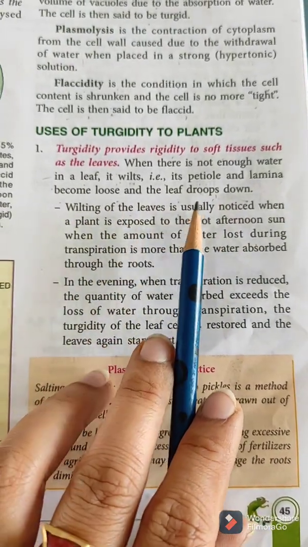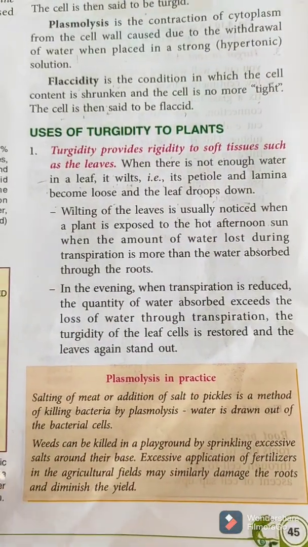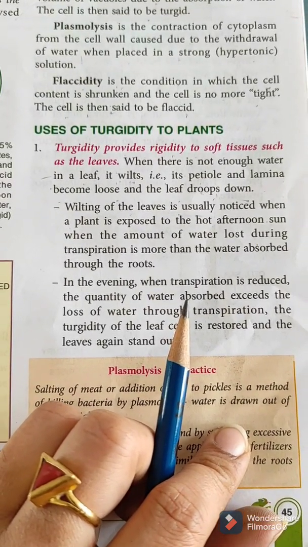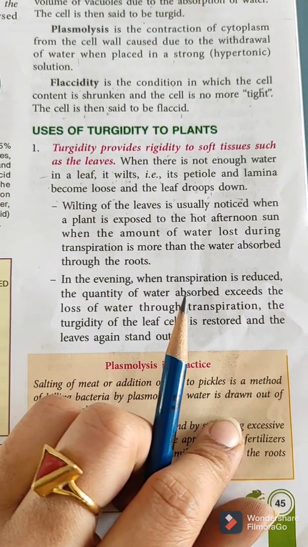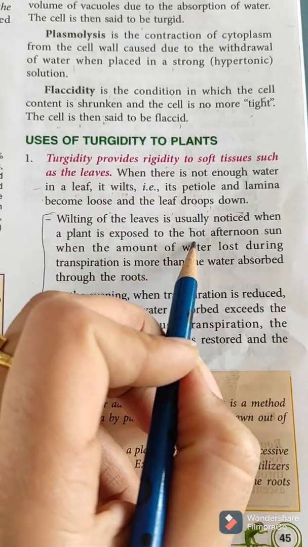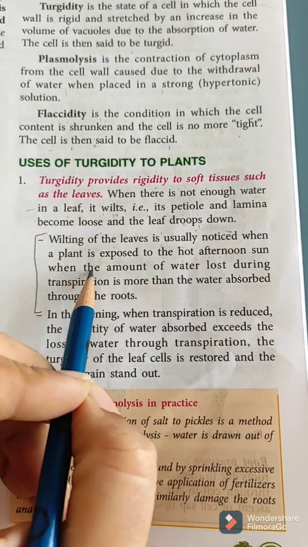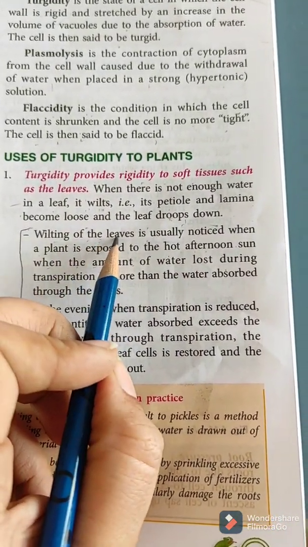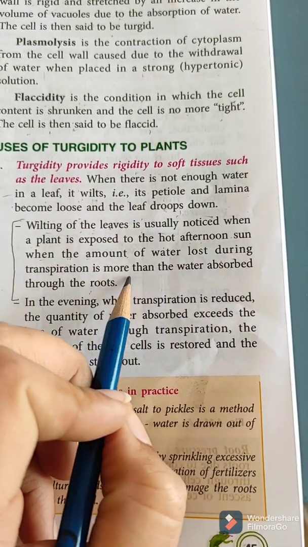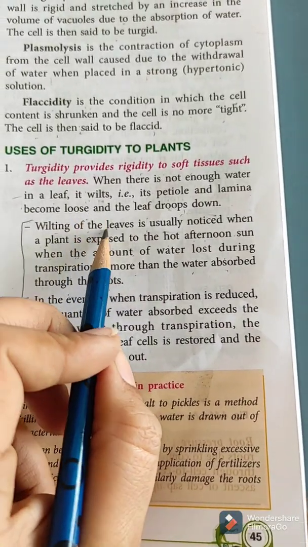So wilting of the leaf is usually noticed when a plant is exposed to hot afternoon sun, and when the amount of water lost during transpiration is more than the water absorbed by the roots. So from this a give reason question is formed. Why during a hot afternoon are the leaves going to wilt? So the reason is this: because the amount of water lost during transpiration is more than the water absorbed through the root. So this is the reason leaves wilt.